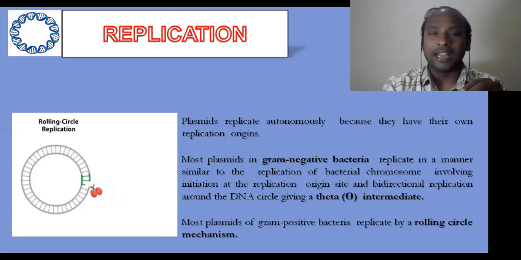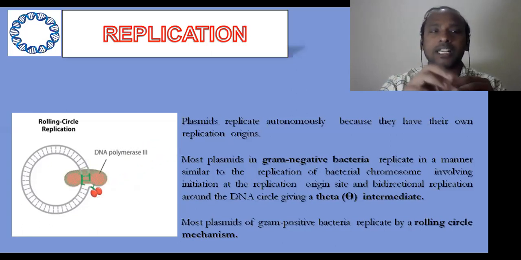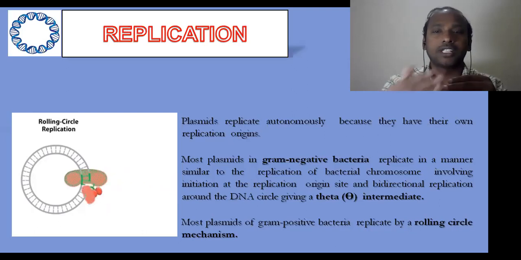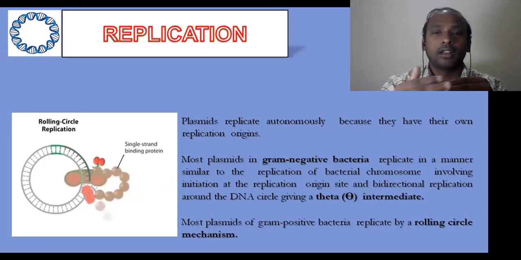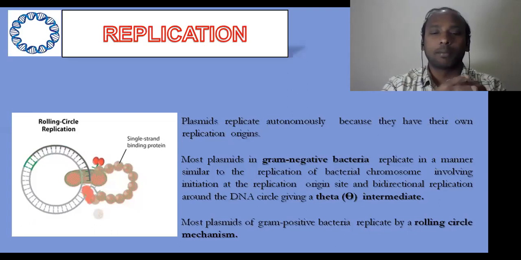It can be bidirectional, and there will be an intermediate that we call the theta intermediate, which can exist in plasmid replication. You should remember that in the main chromosome we have semi-continuous replication. So this is rolling circle replication.